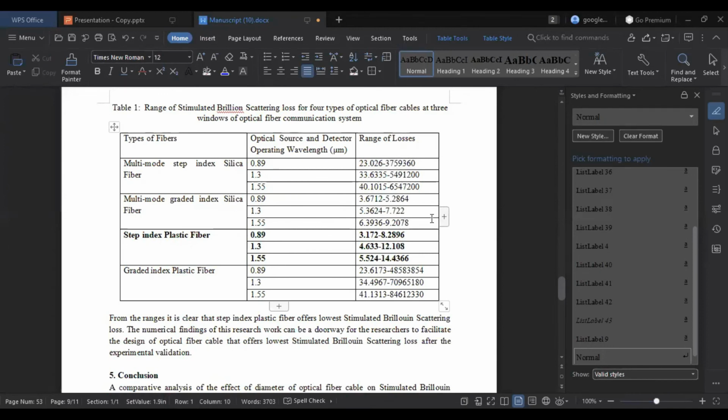23.23 to 37.5. So from my research outcome, I found out that if we use step index plastic fiber instead of multimode graded index or multimode step index or graded index plastic fiber, the losses will be minimized. At least I cannot design the plastic step index fiber, but I can propose to the scientific community to work with this one instead of silica fiber. Okay,